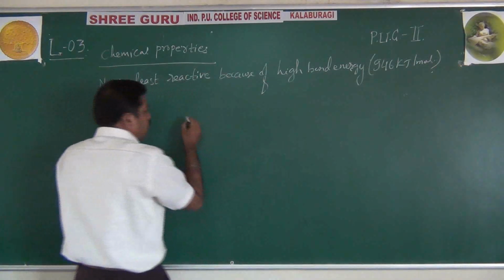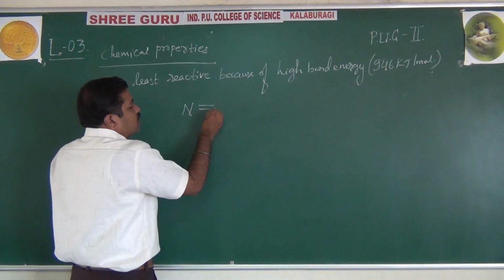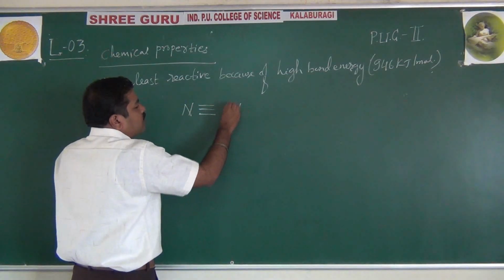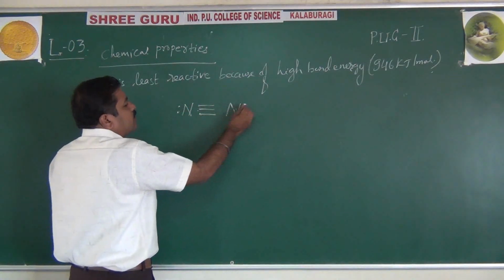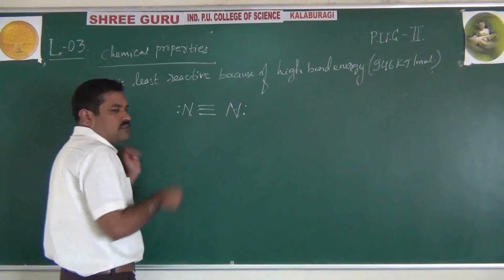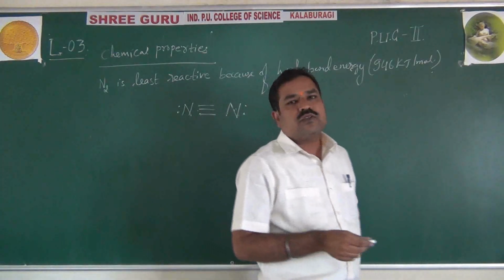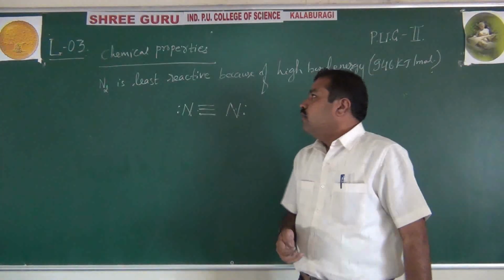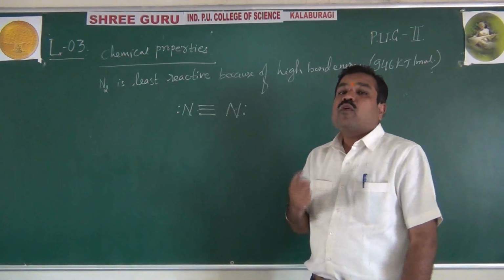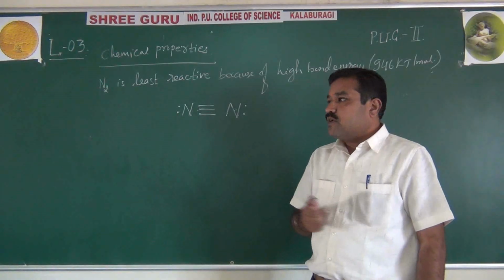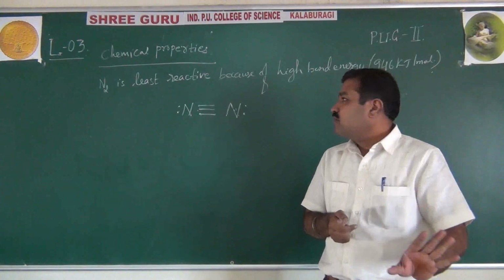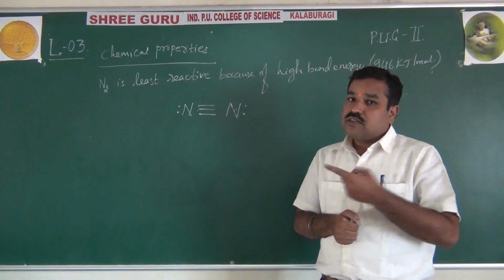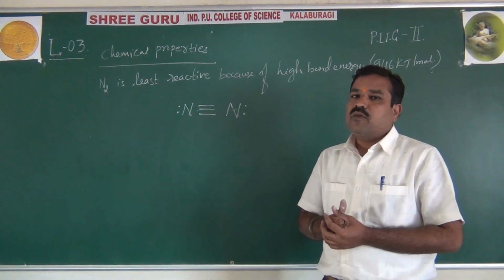So you know that nitrogen and nitrogen have a triple bond between themselves, because each shares 3 electrons from each side and completes its octet. To break this triple bond, we need 946 kilojoules of energy. That's why it has the least chemical properties. If any reactions occur, it is at a high temperature, not at room temperature. Please remember. Okay, and for 1 mark it is also important for theory purposes.